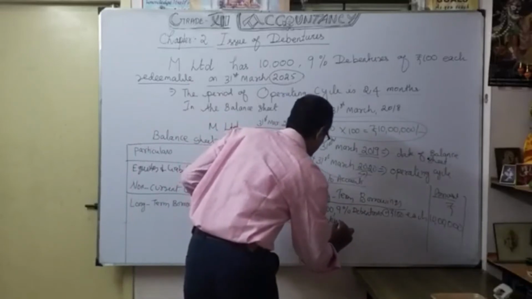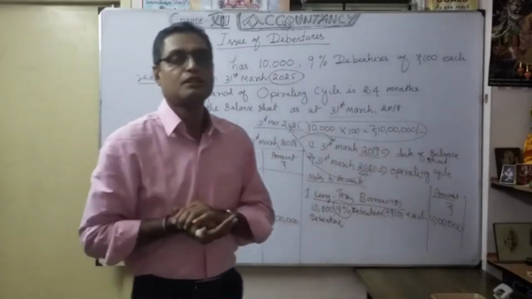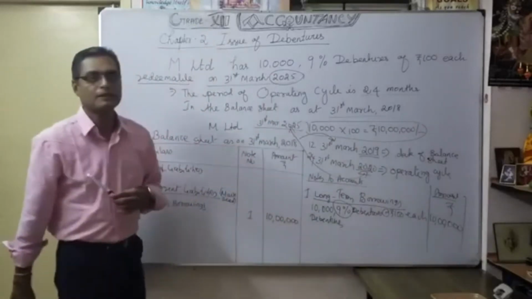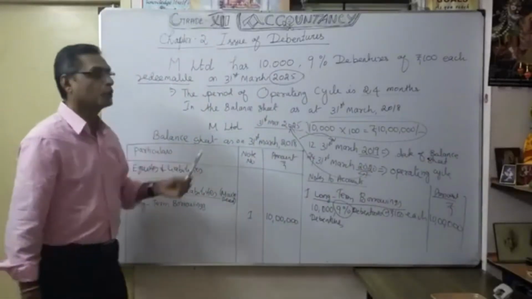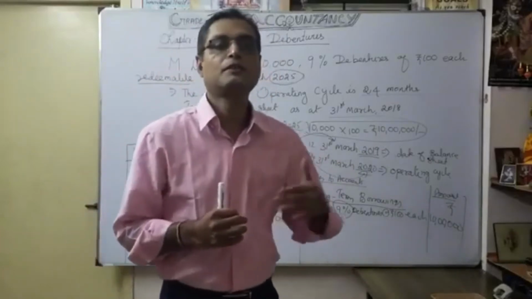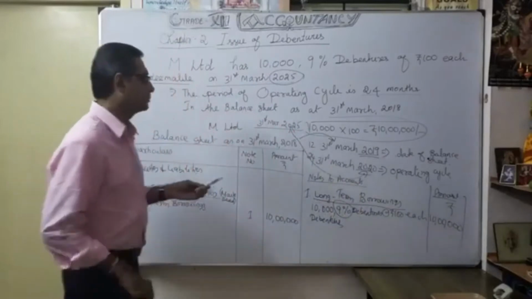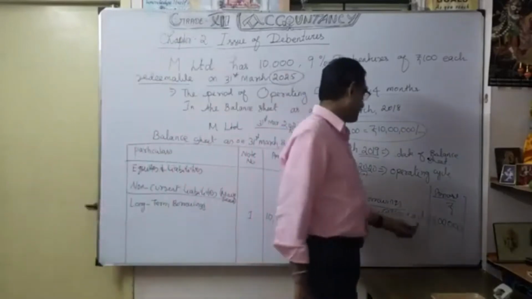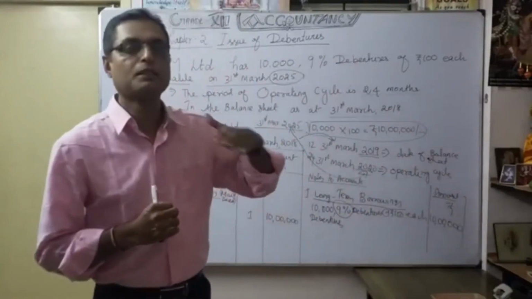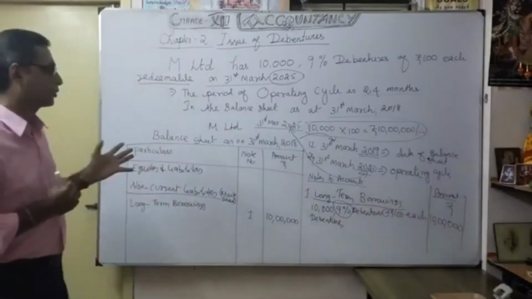As you know very well, this is 9%, which is the interest every year till 2025. Company M Limited is going to pay interest on debentures every year, shown every half year. So 9% on 10 lakhs comes to around 90,000. The company has to keep paying that interest. Now you understand how it will show.